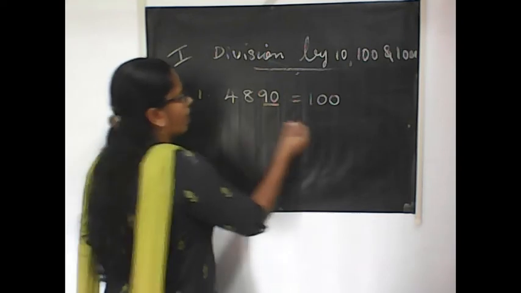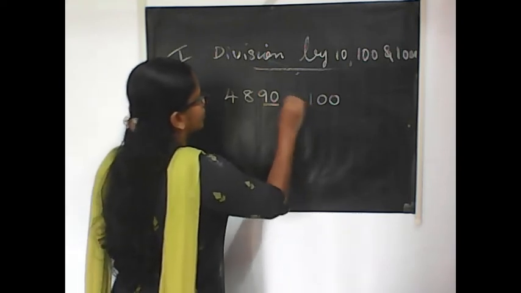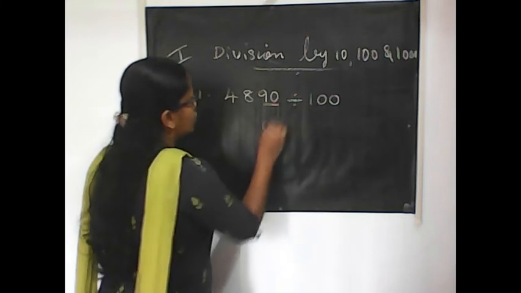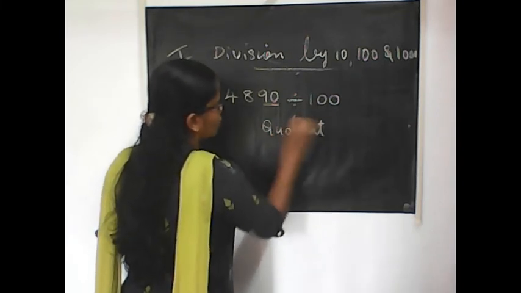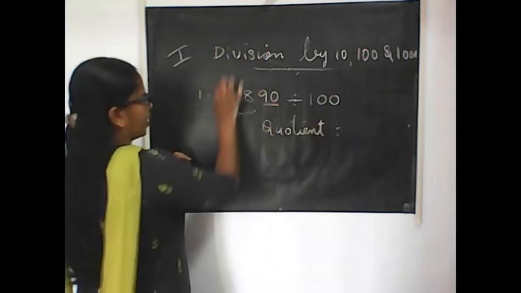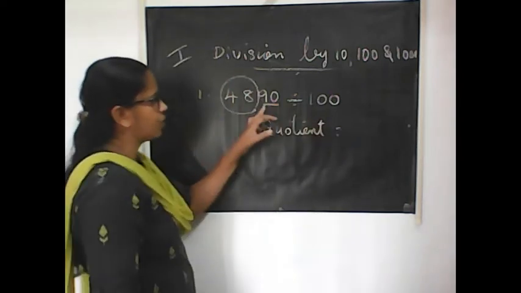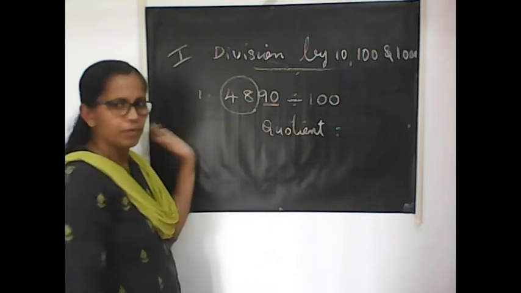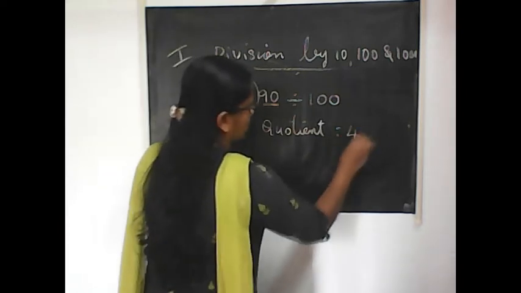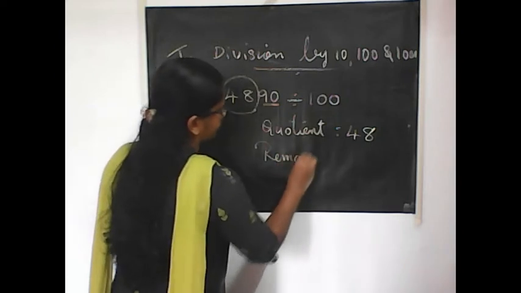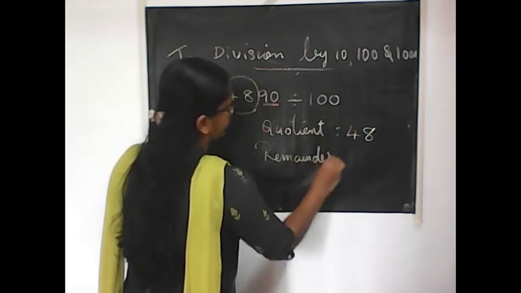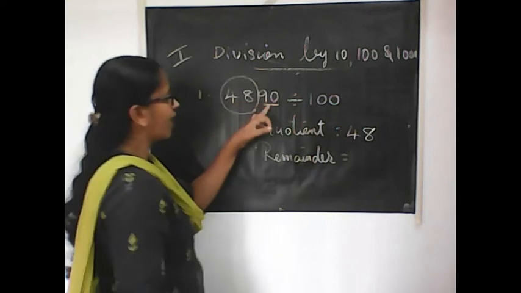So here the quotient will be, listen all of you, always the quotient is the remaining number, that is 4. After taking 2 digits from there, the remaining number will be the quotient, that is 4. So what will be the remainder? It's equal to 90.